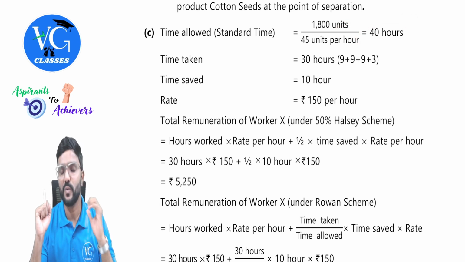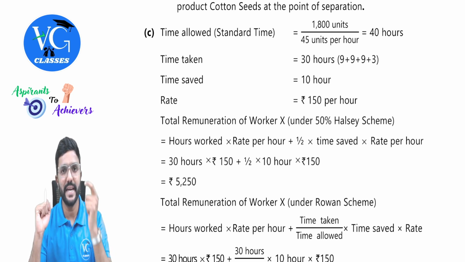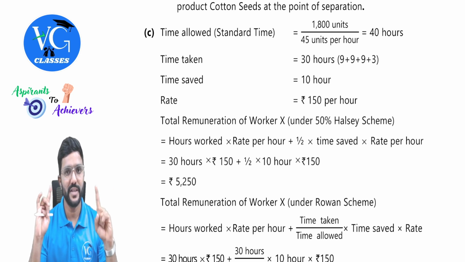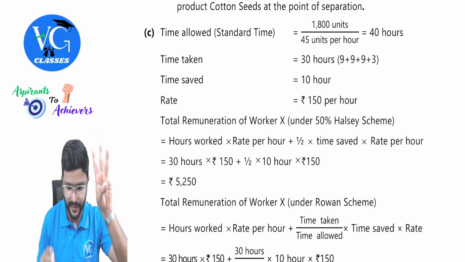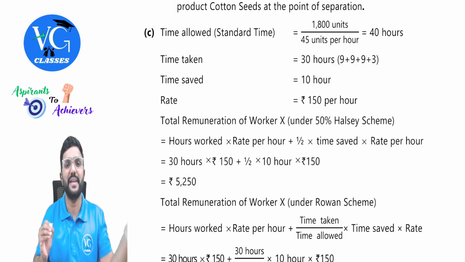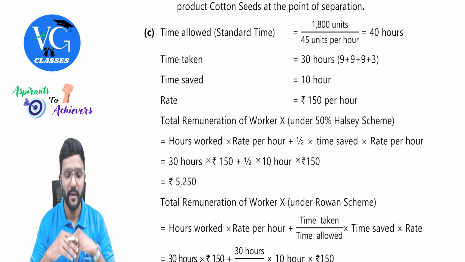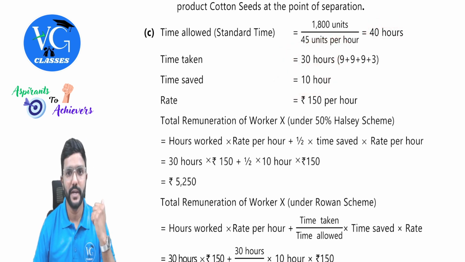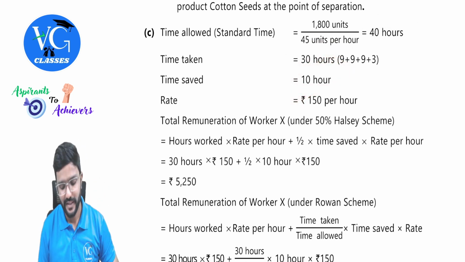What is the actual time taken? On 1st June at 9 a.m. work was started and it is completed on 4th June at 12 p.m. So on 1st, 2nd and 3rd, full 9 hours are worked, as 9 hours is the working time per day. Plus on 4th June from 9 to 12 p.m., 3 hours. So actual hours worked is 30 hours. What is the time saved? 10 hours, that is 40 minus 30. Once we get this, the rate per hour is already given.